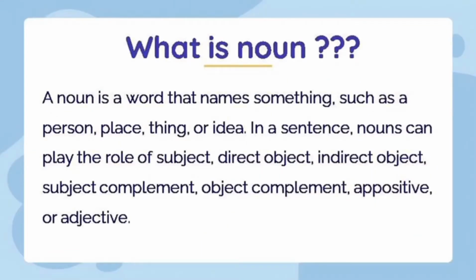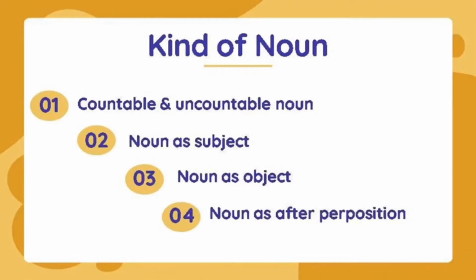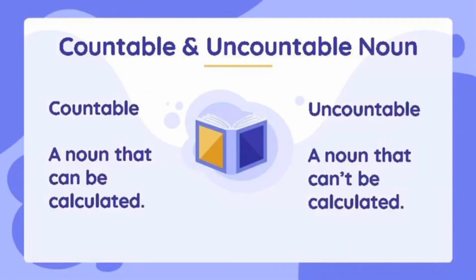What is noun? A noun is a word that names something, such as a person, place, thing, or idea. In a sentence, nouns can play the role of subject, direct object, indirect object, subject complement, object complement, appositive, or adjective. The kinds of noun are countable and uncountable noun, noun as subject, noun as object, and noun after preposition.